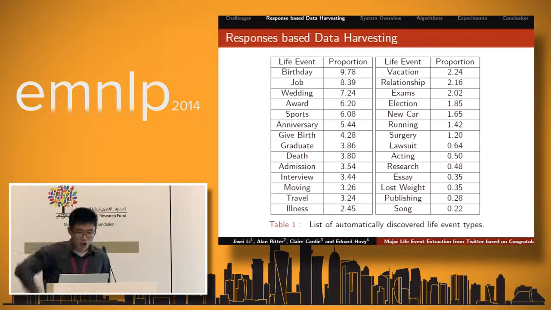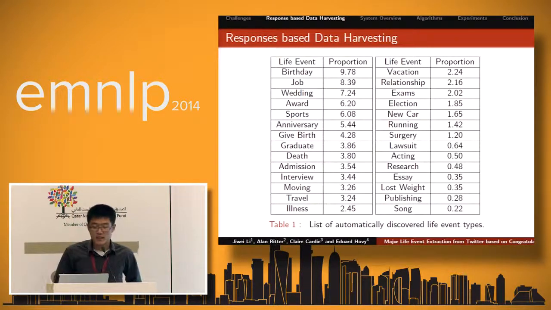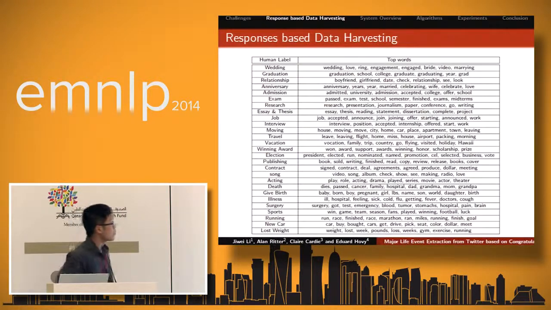So here, the word cluster labels are manually given, and as we can see, the clusters include birthday, job, wedding, award, sports, and anniversary. If we examine the top words for wedding, they include wedding, love, ring, engagement. For graduation, it includes graduation, school, and college. So now we are equipped with this topic word distribution for different types of major life events. But we are still far from our goal.